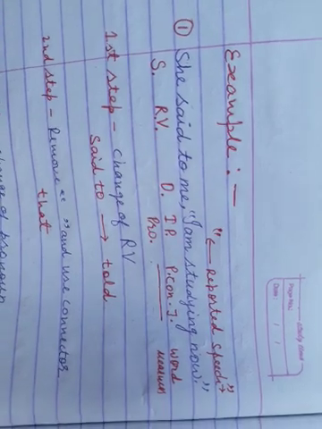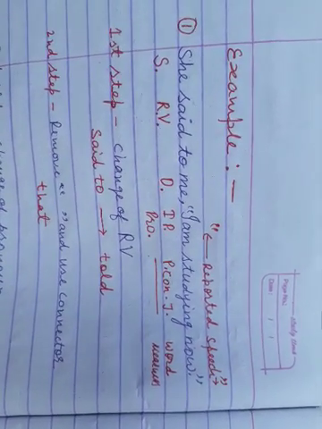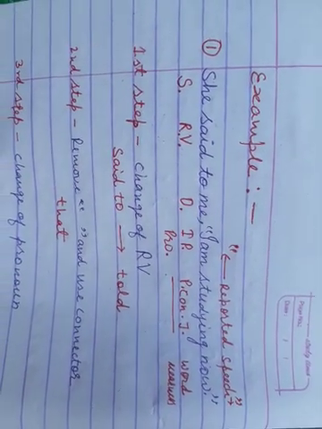Here I am giving you an example also. She said to me, I am studying now. Here she is the subject.